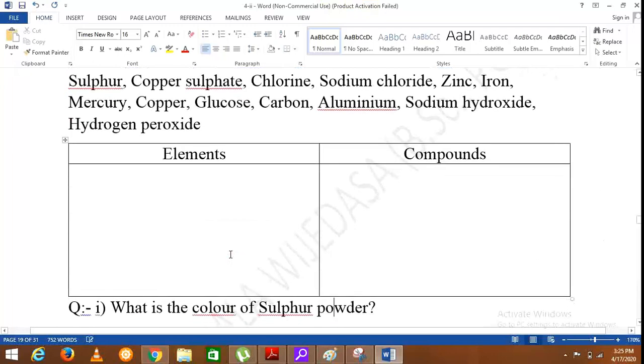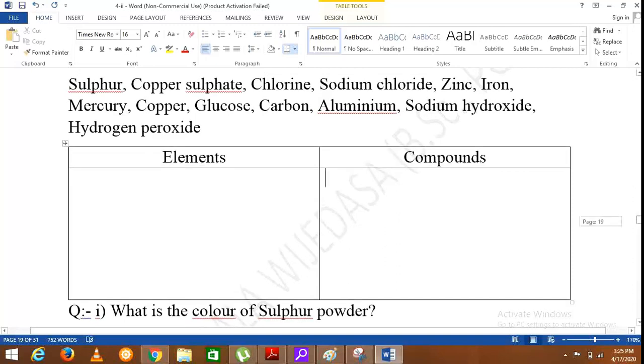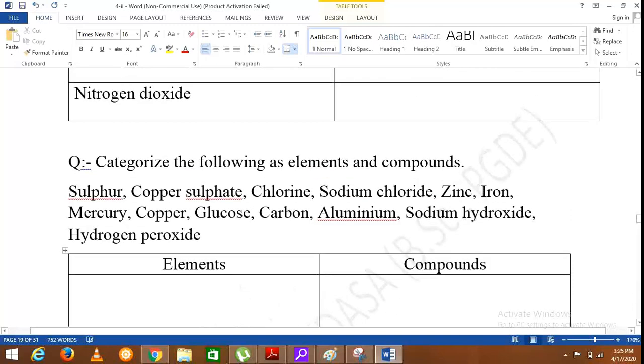Then here you are given a simple exercise. There it says, categorize the following as elements and compounds. So there is sulfur, copper sulfate, chlorine, sodium chloride, zinc, iron, mercury, copper, glucose, carbon, aluminium, sodium hydroxide and hydrogen peroxide.